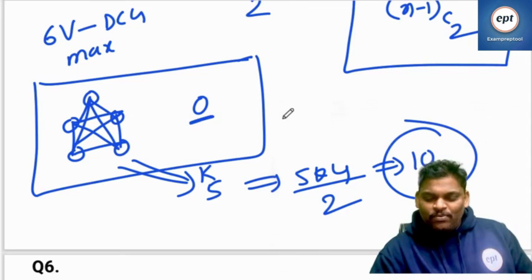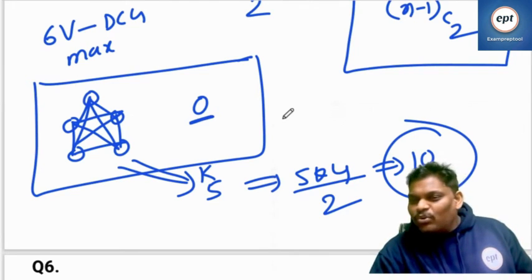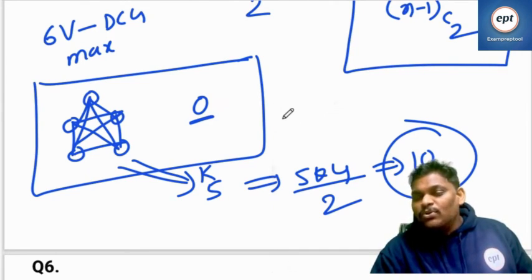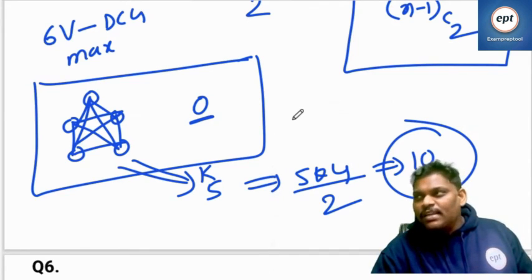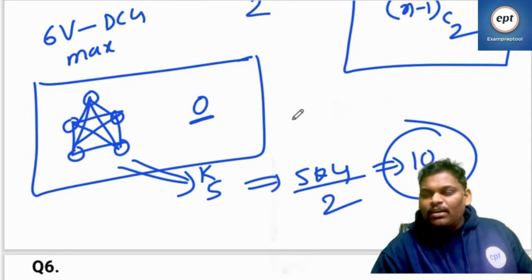Arey, one dog is saying move to next problem. Saurabh, if I give one kick on the nose it will break into 10 parts, then you will go to next problem. We are talking seriously and he says go to next problem.